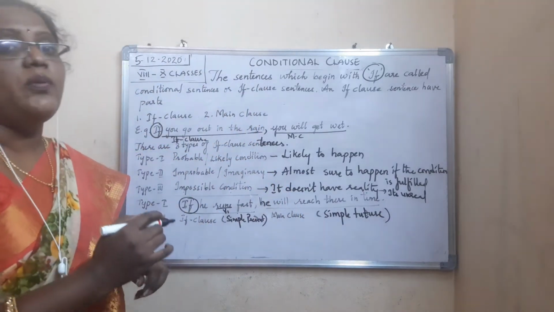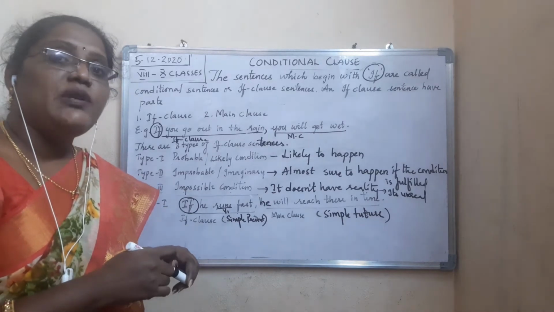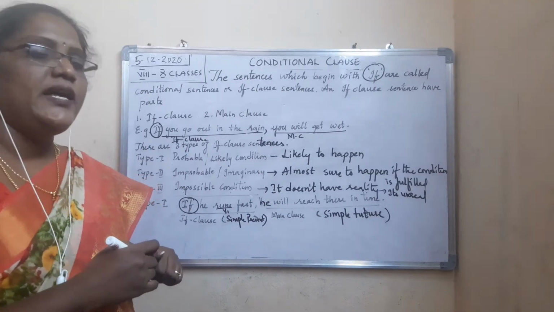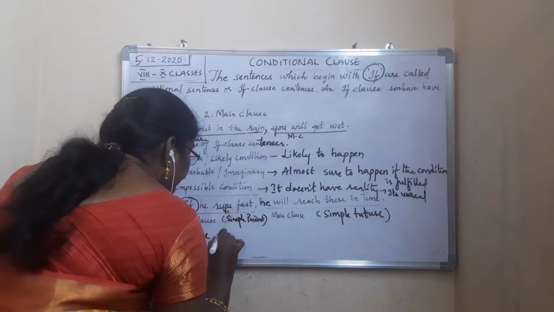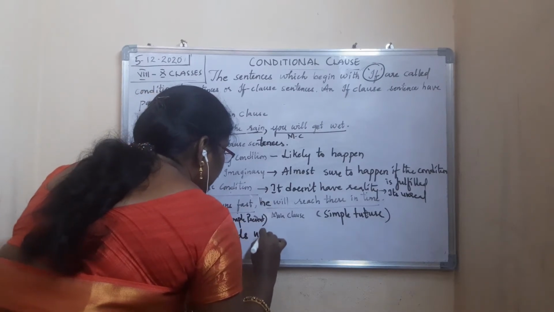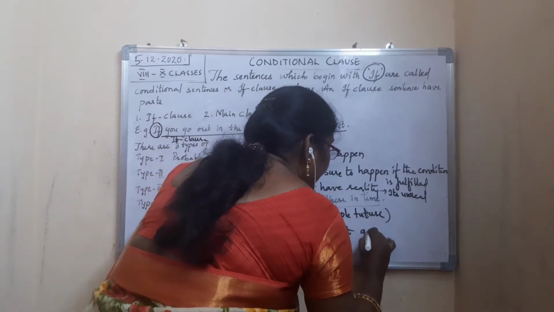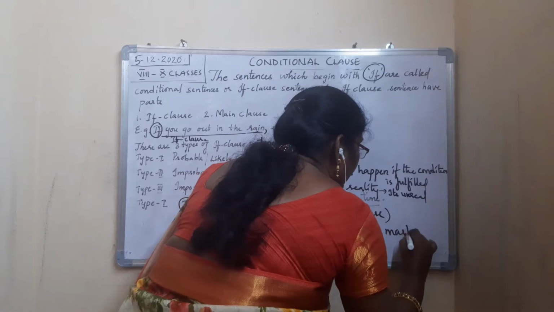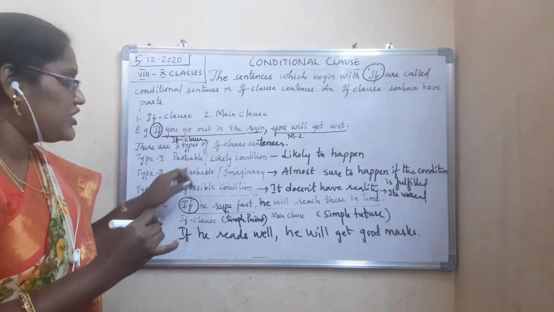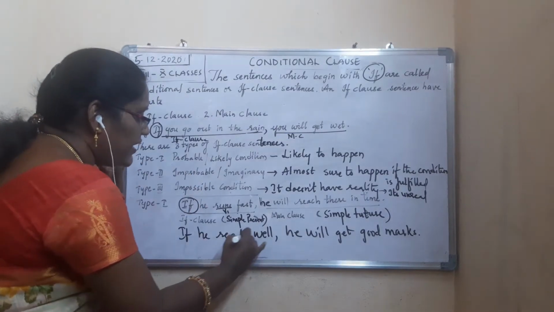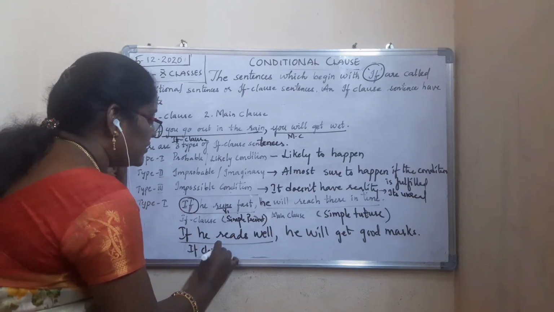Type 1 is probable, which is likely to happen. In type 1, the if clause sentence will be in simple present tense and the main clause sentence will be in simple future. For example, one more sentence we take. If he reads well, he will get good marks. Now see here, same like what? Probability is there. Chances are there. Probable. Now if he reads well, again this is the if clause. The part that consists of if is called the if clause.